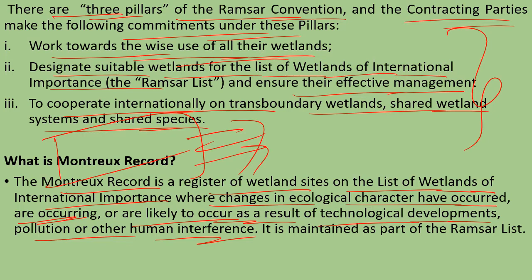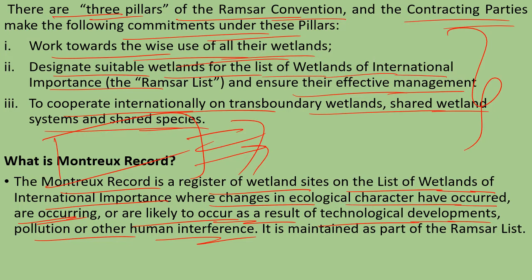So if you are listing any wetland of international importance on the Montreux record, उस लिस्ट में आप लिख रहे हो, that means there is some problem with that wetland. That means some transformation is occurring in that wetland, pollution is occurring in that wetland, some changes are occurring in that wetland.